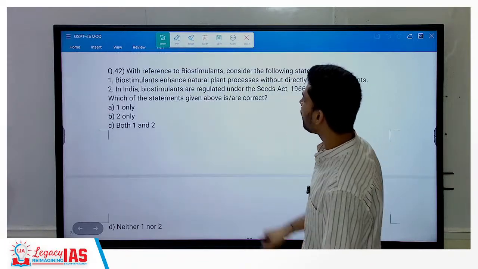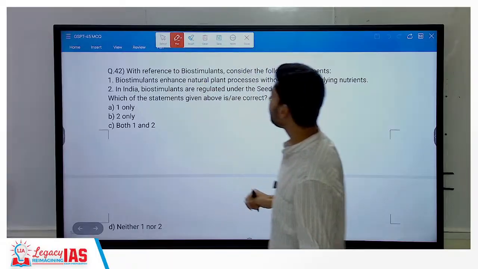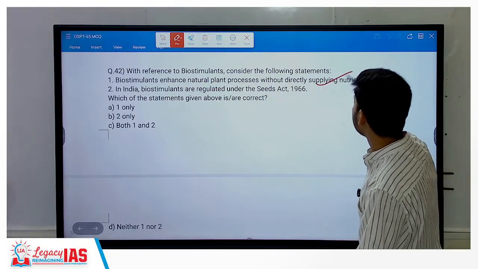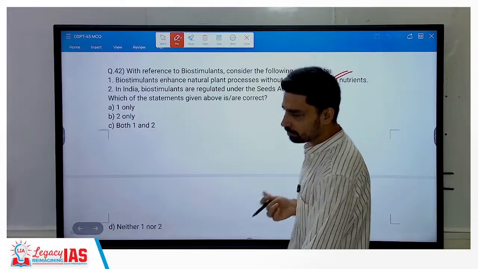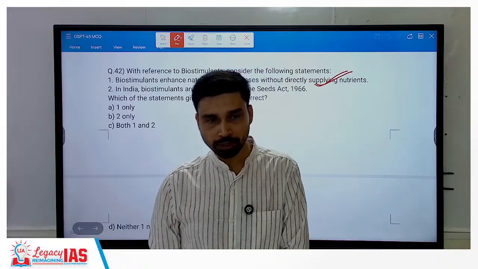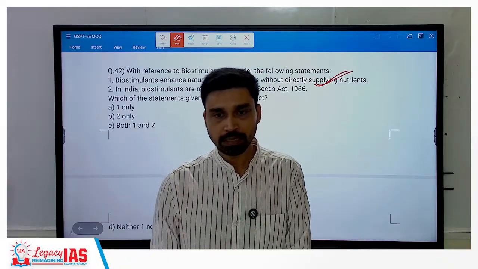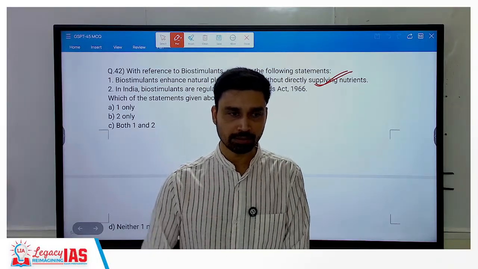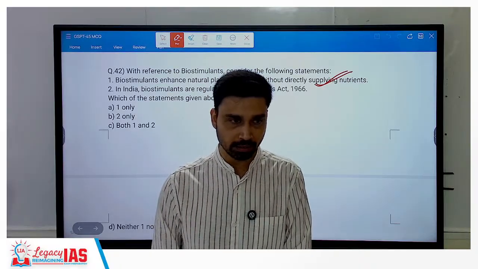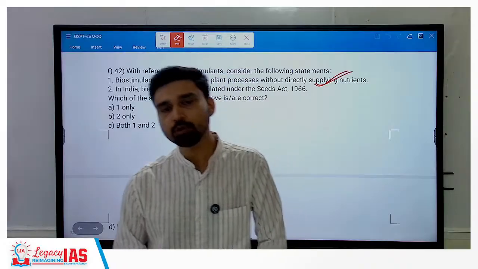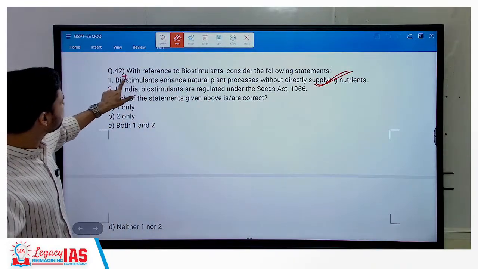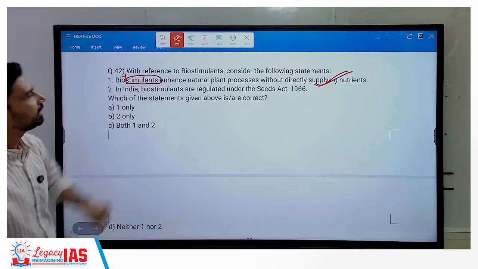With reference to biostimulants, consider the following statement: they enhance natural plant processes without directly supplying nutrients. Yes. Okay, that is the correct option. Many biostimulants are derived from seaweed. So they do not supply nutrients, but they make the soil, for example, capacity of aeration can be higher, capacity of hydration can be higher. So due to this, what happens? The plants are able to absorb nutrients better. So that's how it stimulates. Clear from the name itself. It is a stimulant, does not supply nutrients directly.